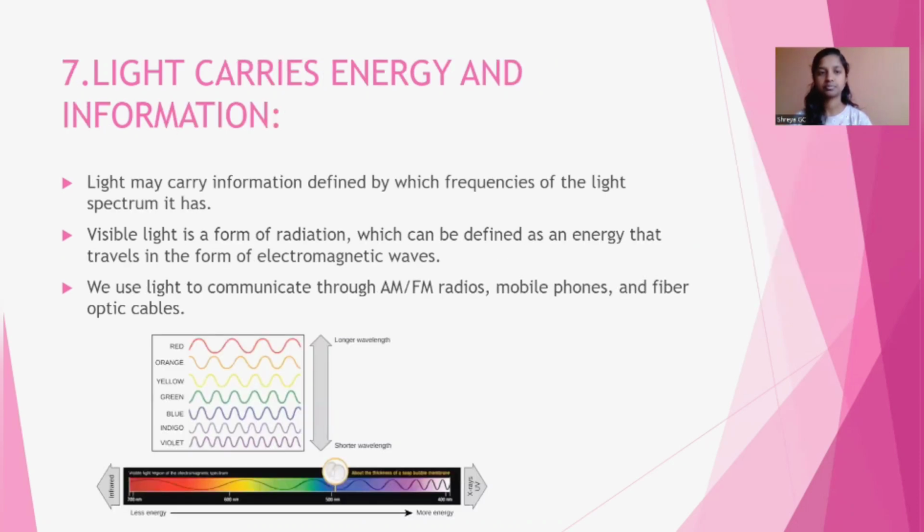And the last property of light is that light carries energy and information. Light may carry information defined by which frequencies of the light spectrum it has. Visible light is a form of radiation which can be defined as energy that travels in the form of electromagnetic waves. We use light to communicate through AM or FM radios, mobile phones, and fiber optic cables.